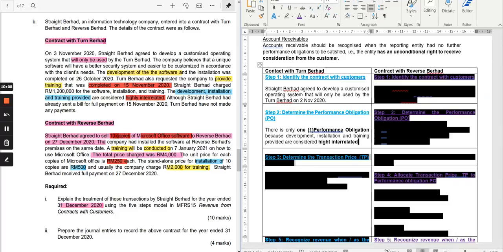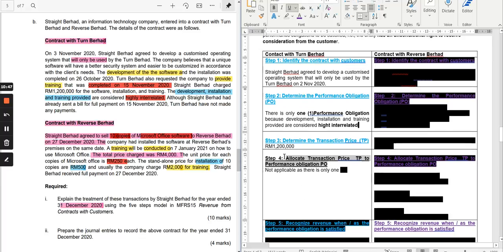The third step is to determine the transaction price. The transaction price is here, 1,200. So you just need to state the transaction price, or do a little bit of sentence construction: the transaction price for the customized operating system is 1,200. Next, the fourth step is to allocate the transaction price, the TP.